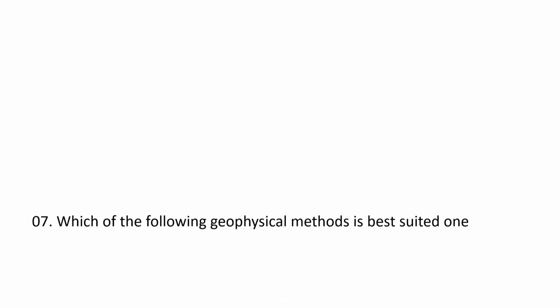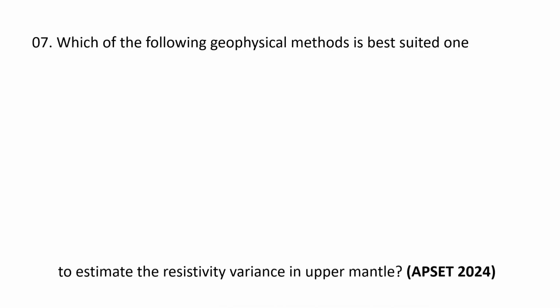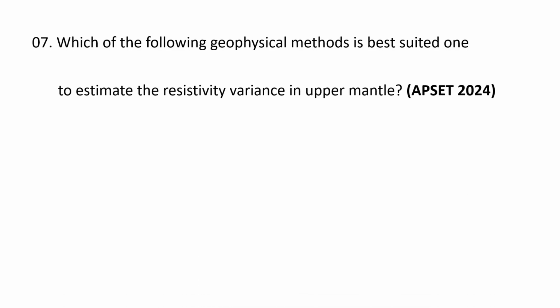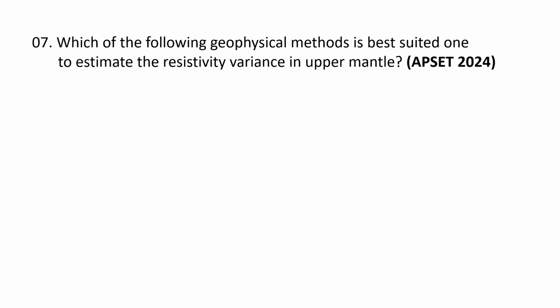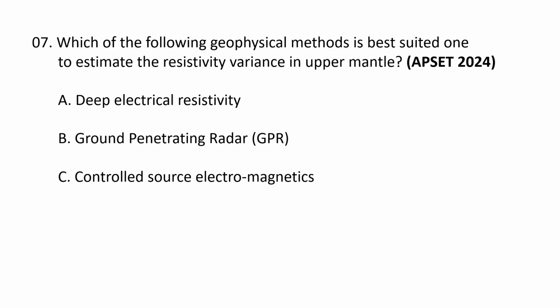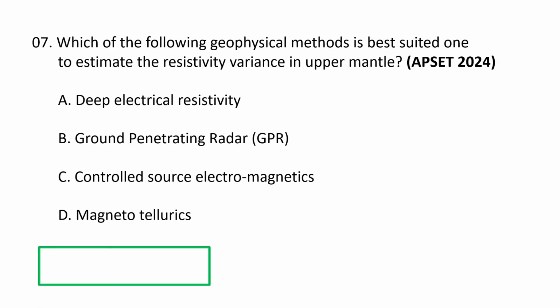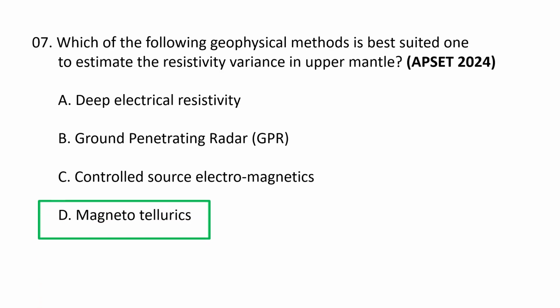Next question. Which of the following geophysical methods is best suited to estimate the resistivity variance in upper mantle? A. Deep electrical resistivity, B. Ground penetrating radar, GPR, C. Controlled source electromagnetics, and D. Magnetotellurics. So the correct option goes as magnetotellurics.